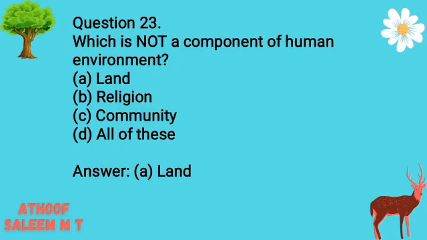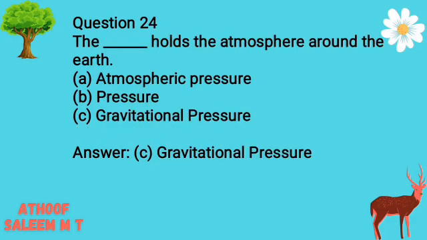Perfect balance. Question 23. Which is not a component of human environment? Options: A. Land. B. Religion. C. Community. D. All of these. Answer A. Land. Question 24. The blank holds the atmosphere around the Earth. Options: A. Atmospheric pressure. B. Pressure. C. Gravitational pressure. Answer C.